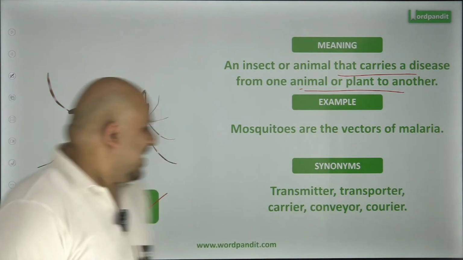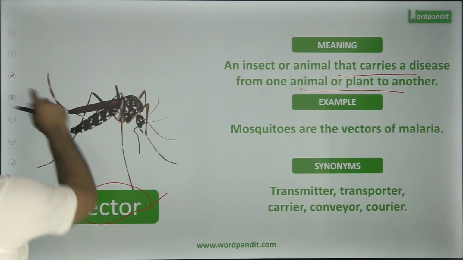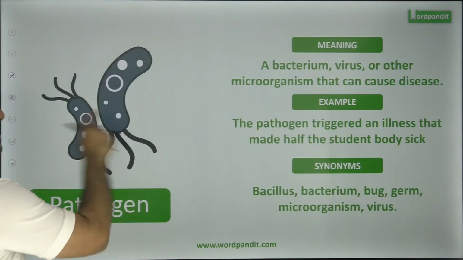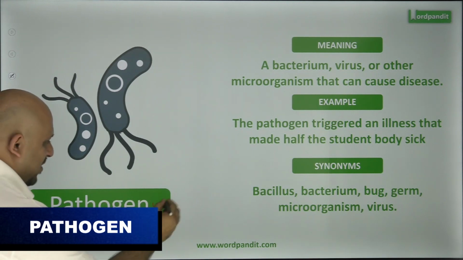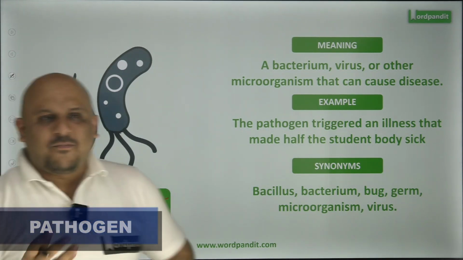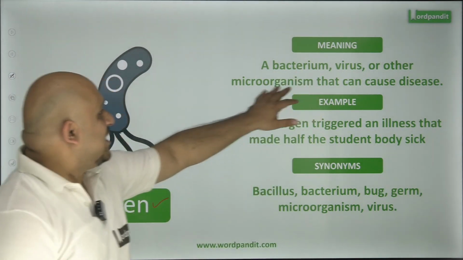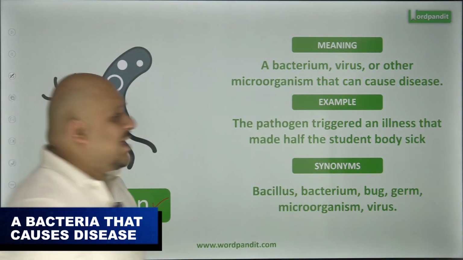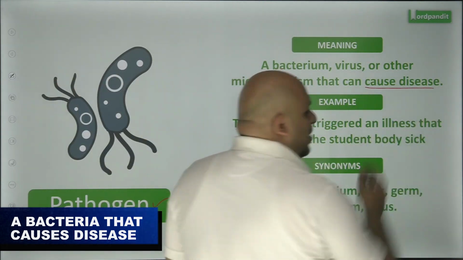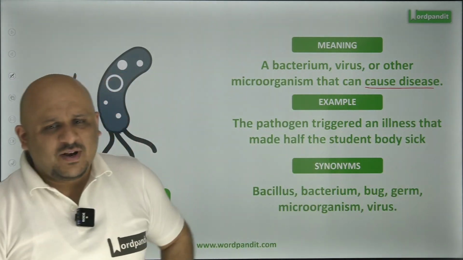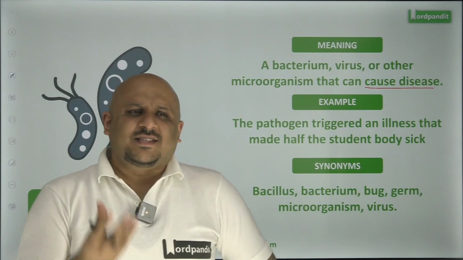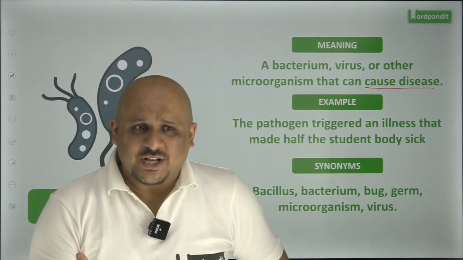The third word that we've got in this set here is pathogen. It's a word that I've already used today. What is a pathogen? A pathogen is nothing else but the virus, bacterium, or any other microorganism that causes the disease. So COVID-19 was the SARS-CoV-2 pathogen. That is what it was.